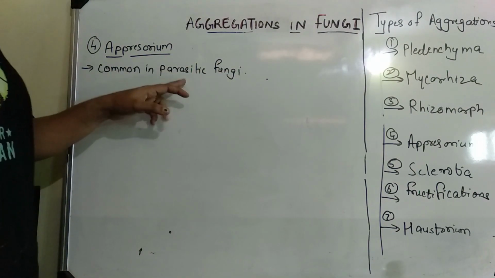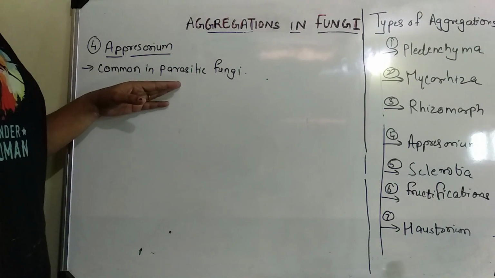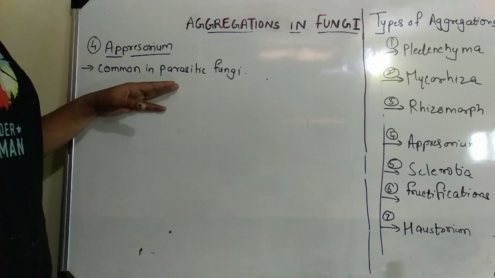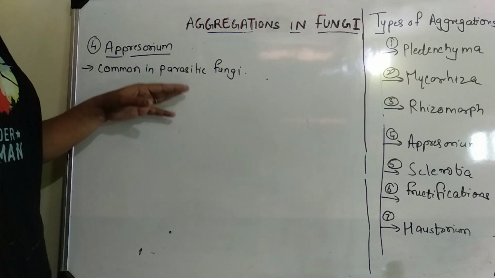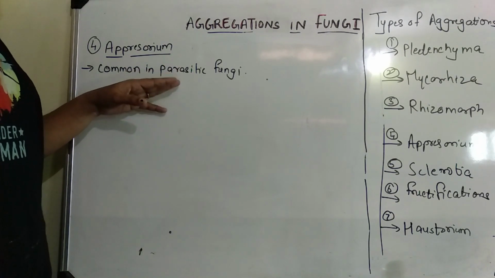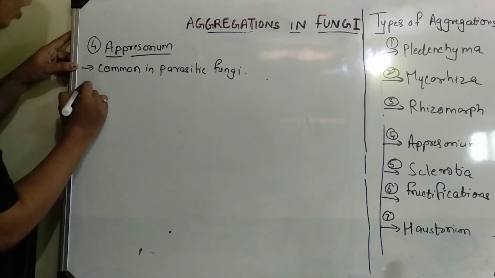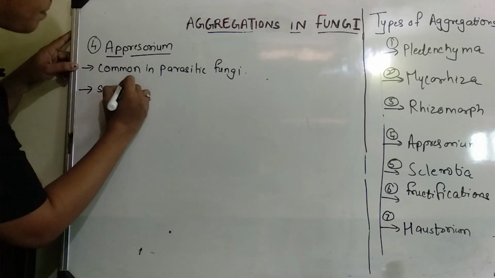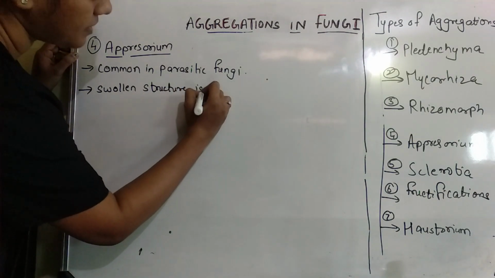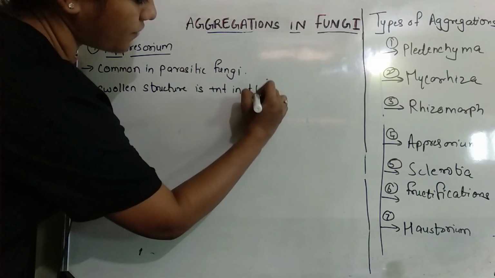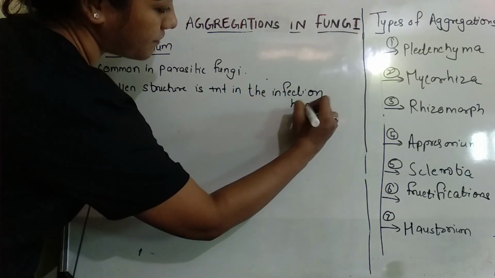Right, so in all the parasitic fungi you can see Appressorium. What is a parasitic fungi? Parasitic fungi is a fungi which requires a living host, like plants or animals, to grow. So these types of fungi have structures which are called Appressorium. Right, so how does an Appressorium look like? Appressorium is a swollen structure which is present in the infection hyphae.